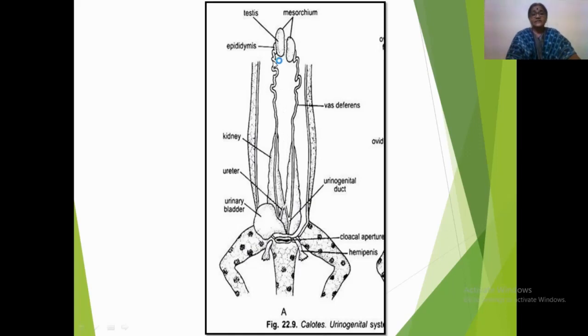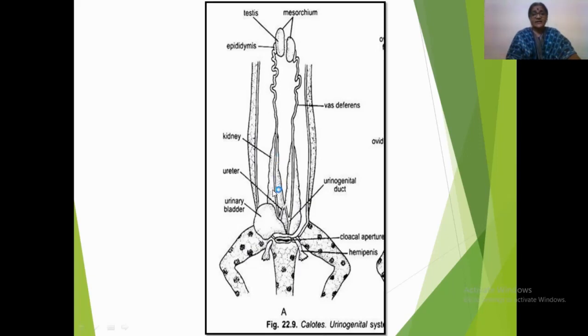The second half of the system, that is reproductive system or the genital system, is composed of paired testes. This right testis is rather ahead than the left one. From the ventral inner side of each testis, there originates much convoluted epididymis, which posteriorly continues as vas deferens of its side.